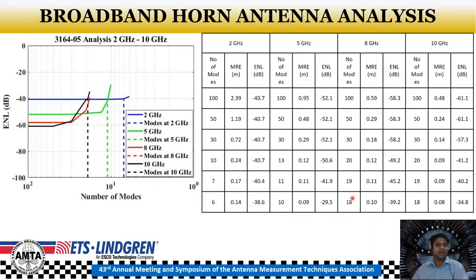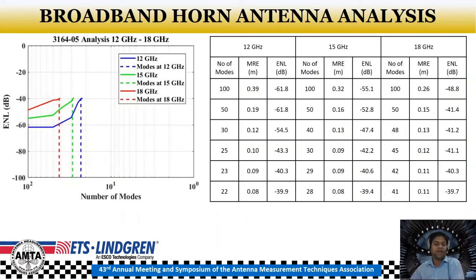Similarly, at 8 gigahertz, it's 19 modes, and at 10 gigahertz also it's 19 modes, and the corresponding ENL values are minus 45 dB and minus 40 dB respectively. So similarly, going ahead for the high frequencies at 12 gigahertz, again, when we are sequentially reducing the number of modes from 100, we are monitoring the ENL to not exceed the minus 40 dB limit.